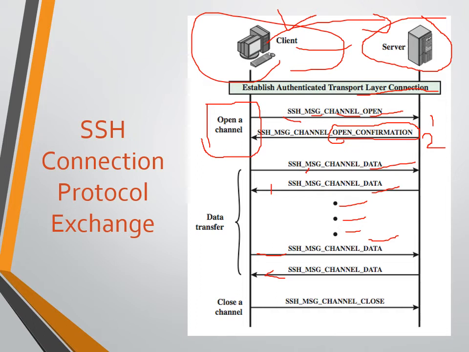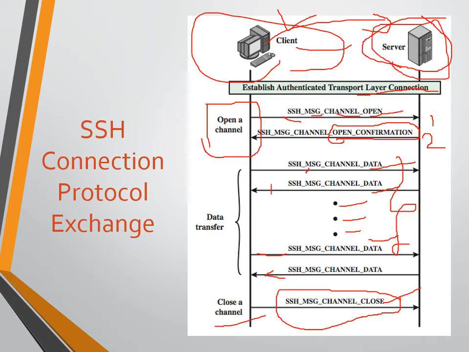Now it's time to close the channel, which was established for the data transfer. Now the request by the client to close the channel, SSH_MSG_CHANNEL_CLOSE, says I need to close the channel because all the data is already transferred. So now the server gets ready to close the channel. There is no further data to be transferred, so I'm going to close the channel which was established earlier for the data transfer.